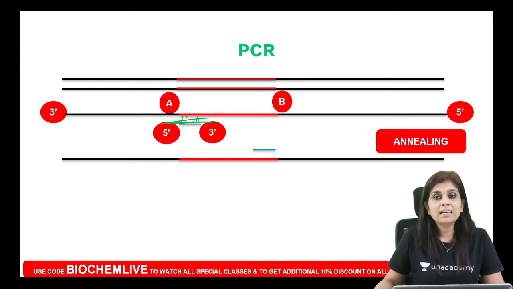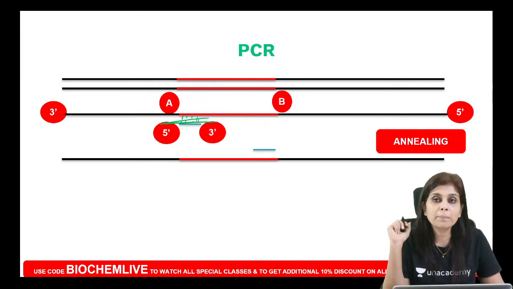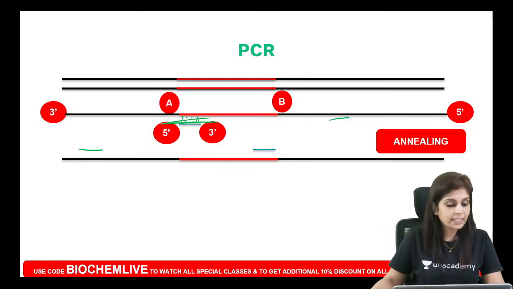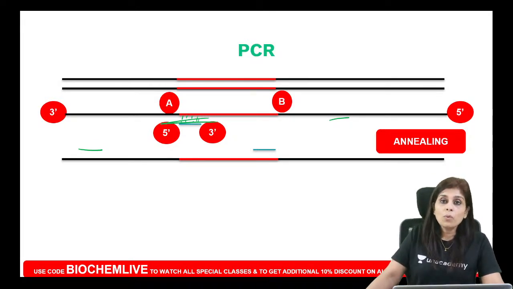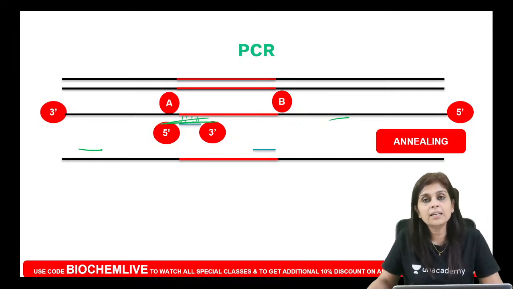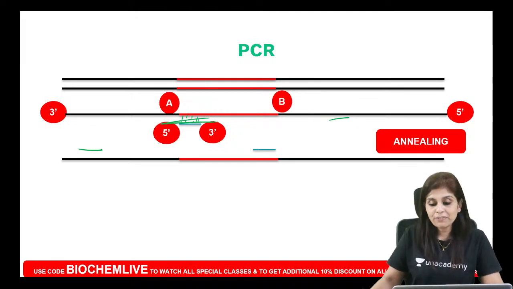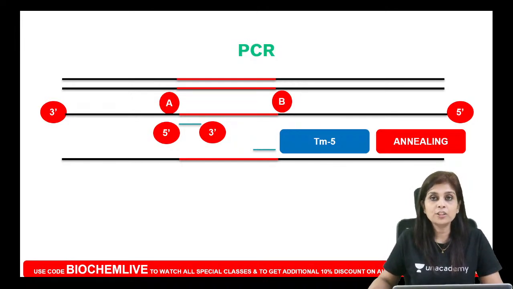You have taken enough caution to see to it that your primers are complementary only to flanking sequences based on Watson and Crick base pairing rules. So if they don't follow these rules, your primer will go and anneal somewhere else, and you will get something which you don't want. So to avoid that, the annealing temperature should be optimal. It should be neither too high nor too low. It should be 5 degrees less than the melting temperature of your primers. Very good, Bharat.